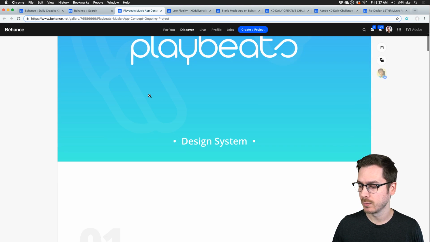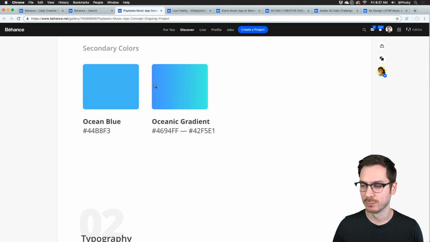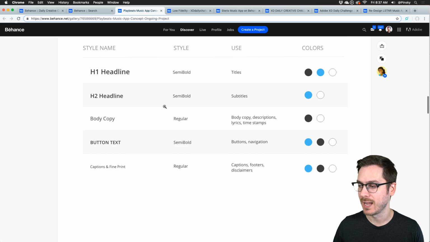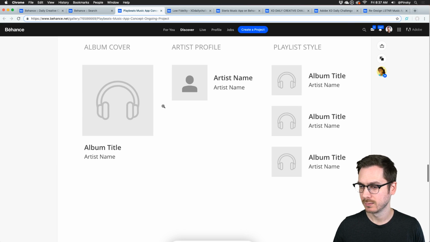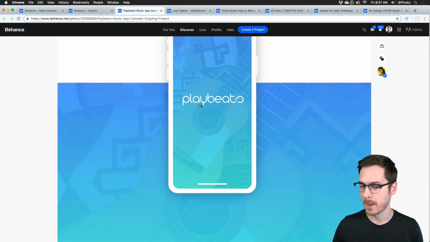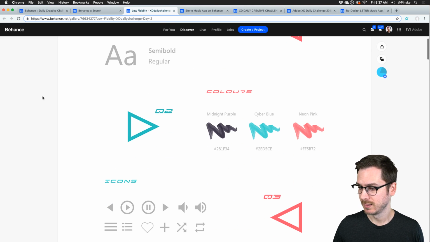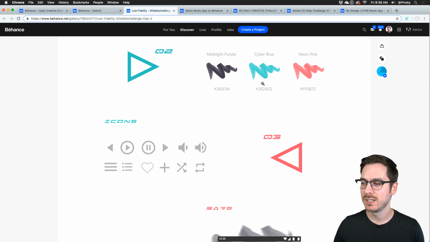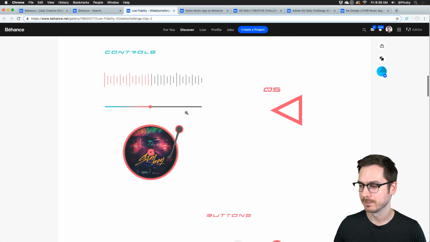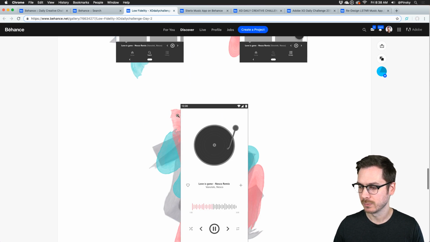This one over here is from Heather, one of our regulars in Slack and sometimes in chat as well. Really nice gradients. I'm really interested to see how this turns out when we get to the hi-fi stuff. Icons, UI elements, inputs, controls, buttons, all that fun stuff. Play beats. Nice. Alrighty. And then we've got HashPal. Also really cool. I found this really neat. These little brush strokes to showcase the colors. I thought that was cool. Sometimes it's a little bit difficult because it's not a solid color, but I still find it kind of neat. And there's some cool elements and buttons going down the page. And then a nice little user flow.